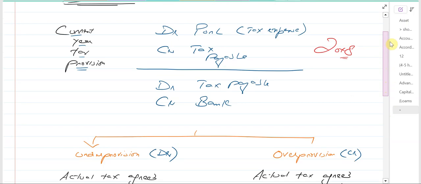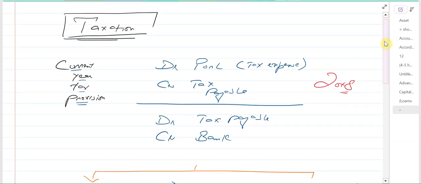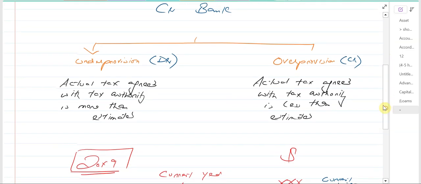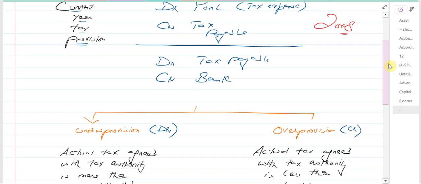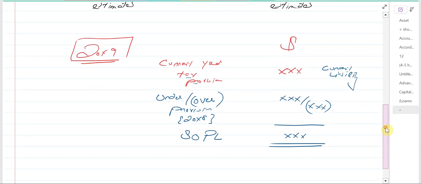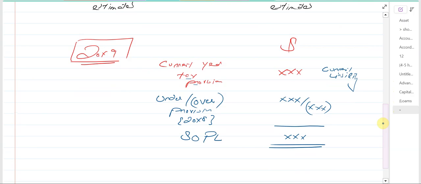So let me just summarize it. When we talk about tax, the entity needs to estimate the tax because the company is required to pay the tax in advance. The government is not going to wait for the year end and the tax to be finalized. They say, okay, pay in advance. Then when the actual tax is agreed with the tax authority, there will be the scenario of under or over provision, but that will be in the next year. So when you are estimating the tax of the current year, from the previous year there will be under or over provision. Under provision increases the current year tax charge and over provision decreases the current year tax charge.